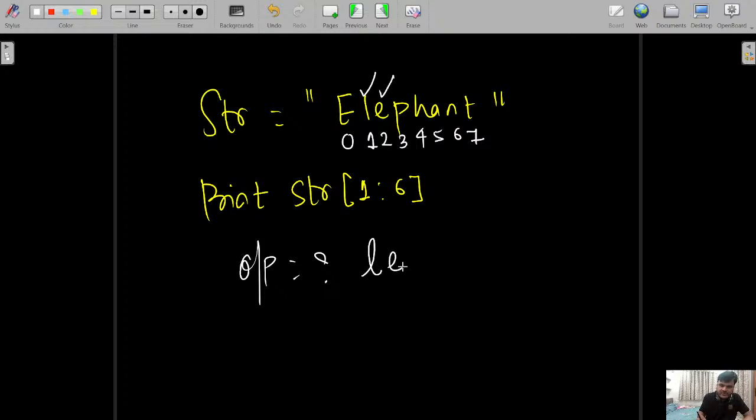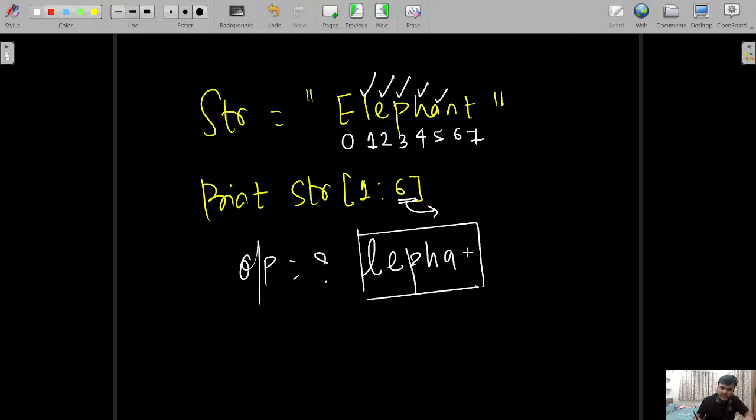2 inclusive, E is going to be the output. Third inclusive, P is going to be the output. Fourth inclusive, H is going to be the output. Fifth inclusive, A is going to be the output. 6 is exclusive, you know that whatever is written after the colon is exclusive. So the sixth index is exclusive, but 1, 2, 3, 4, 5 are inclusive. So the output of this code is going to be LEPHA, right? That is the thing. This is how we can use the string.